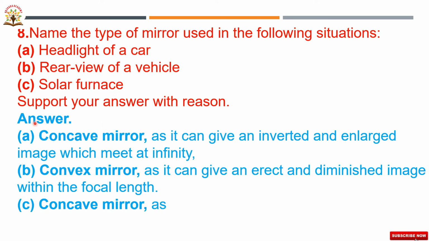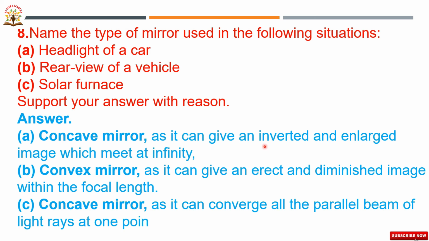Now let us discuss. Answer. Concave mirror, as it can give an inverted and enlarged image which meets at infinity. So for a headlight of a car we are using a concave mirror. For the rear view of a vehicle we are using a convex mirror, as it can give an erect and diminished image within the focal length. So that's why a convex mirror is used as a rear view mirror.